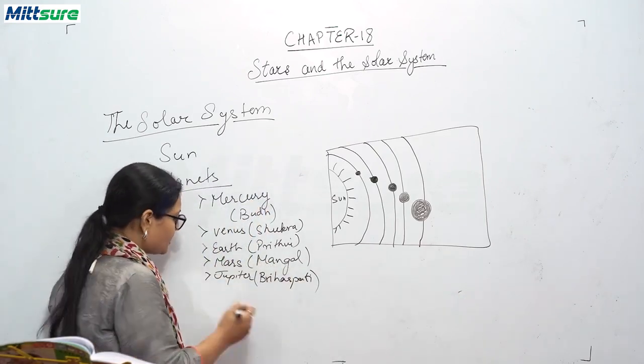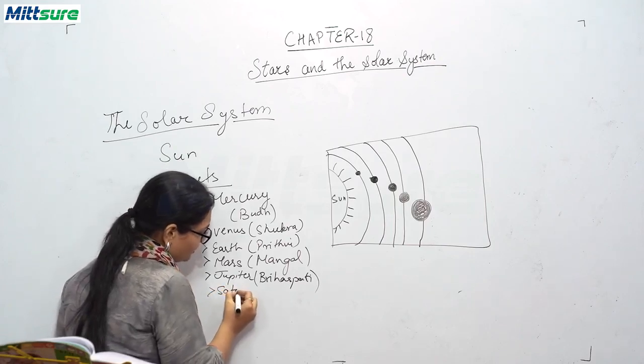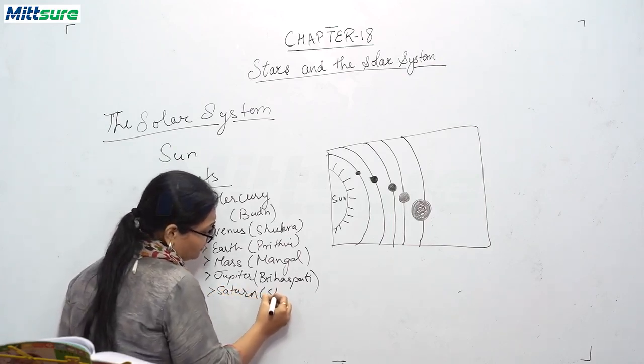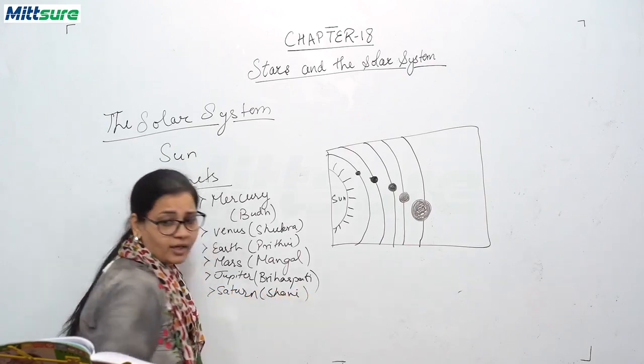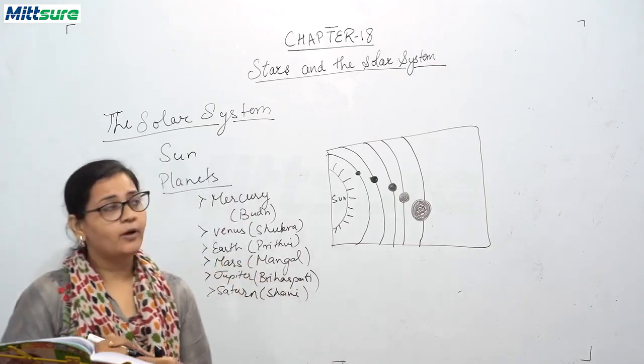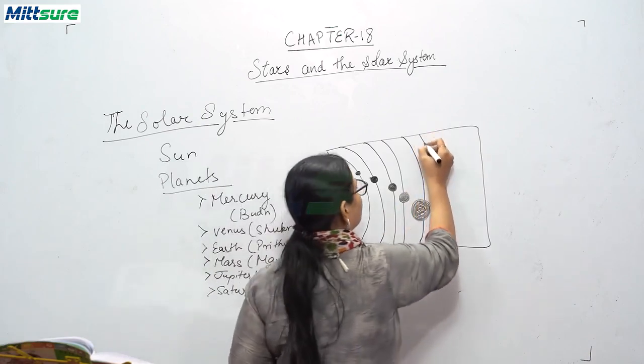Now the next planet is Saturn, that is Shani. This Shani is the sixth planet from the sun. Let me draw this Saturn.